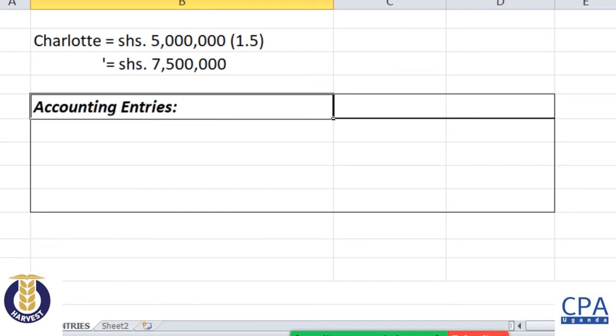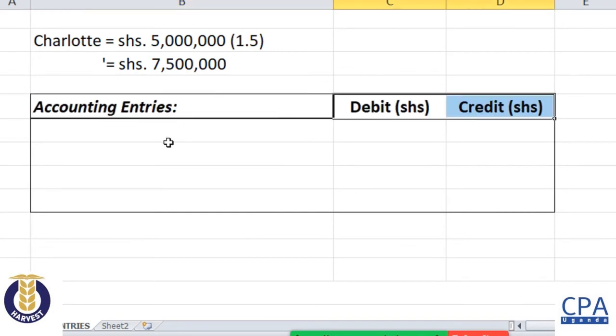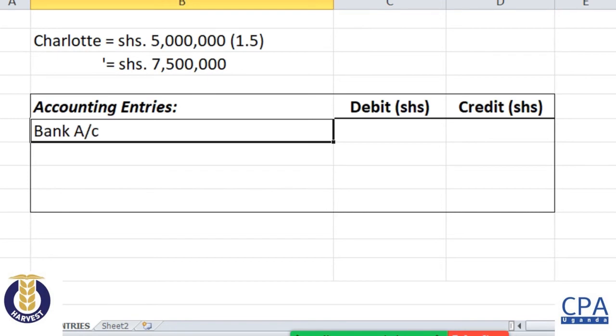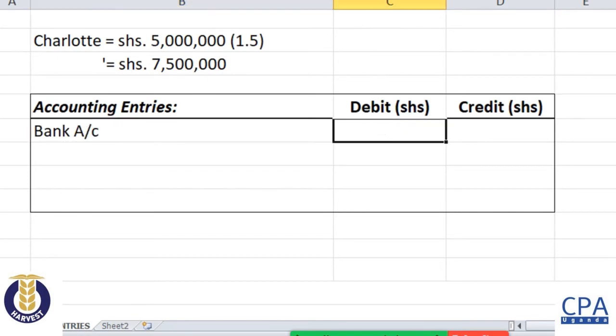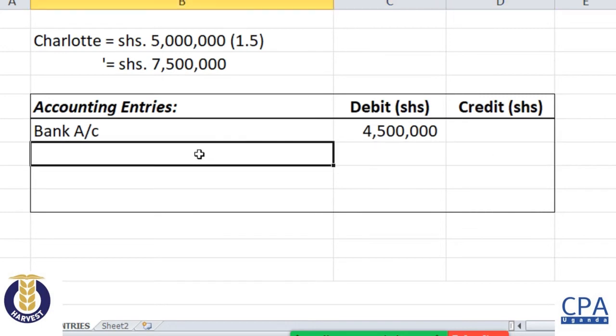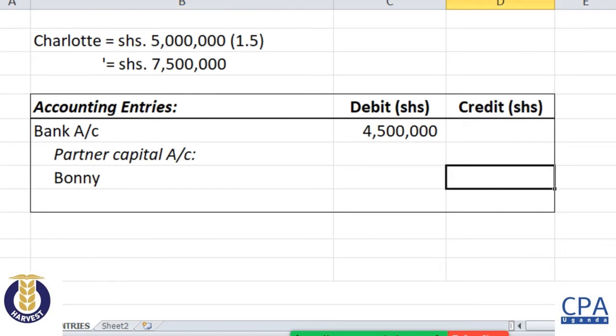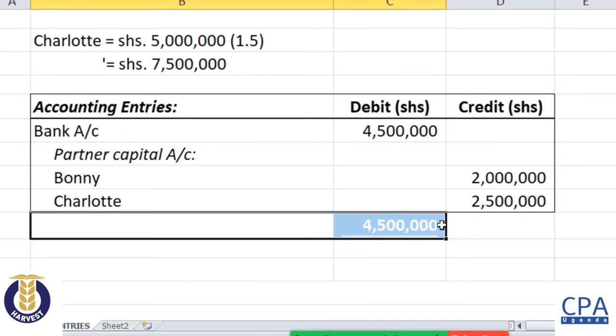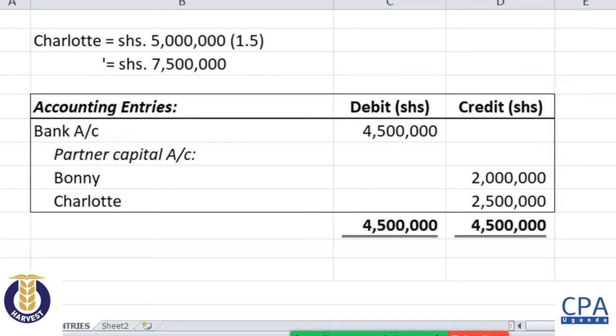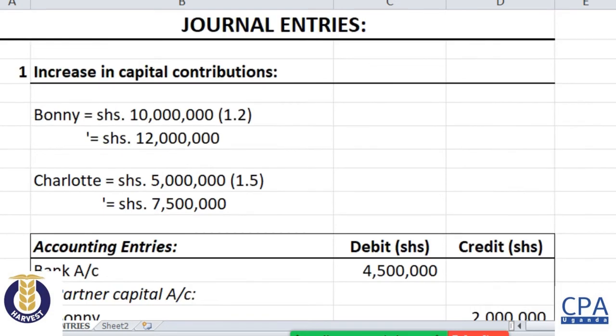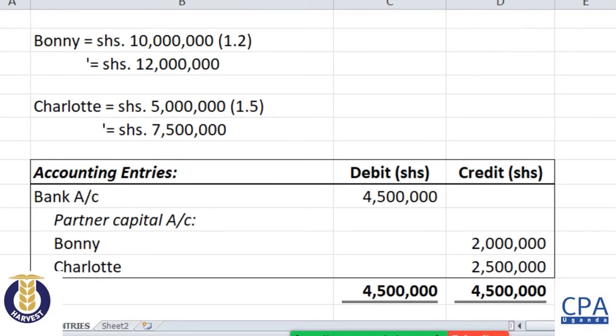So basically the accounting entries, you would ideally debit the bank account, because this money must come to the bank account. The bank account 4.5 million, which comprises the figure for Bonnie, which is 2 million, and then the figure for Charlotte, which is 2.5 million. So at the end of the day, our two sides of the journal will balance at 4.5. So we are receiving 4.5 million as a result of the additional capital contribution from Bonnie and Charlotte.